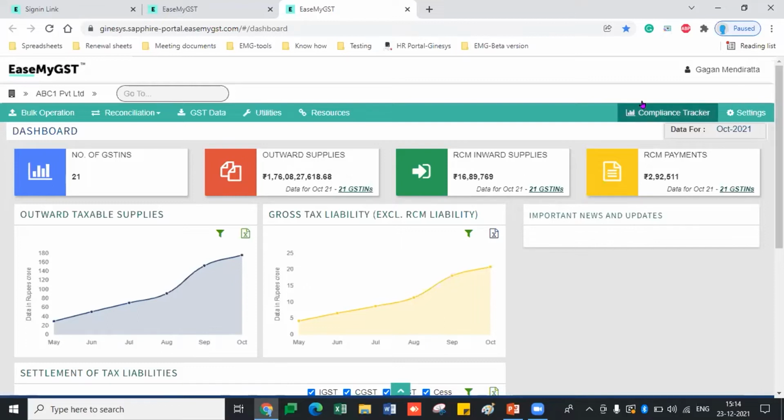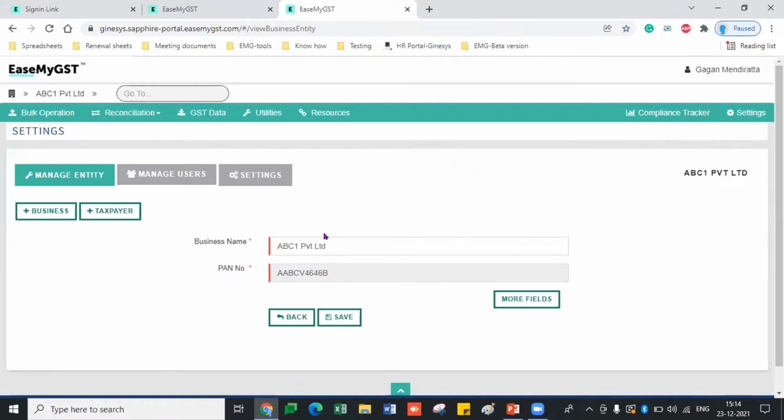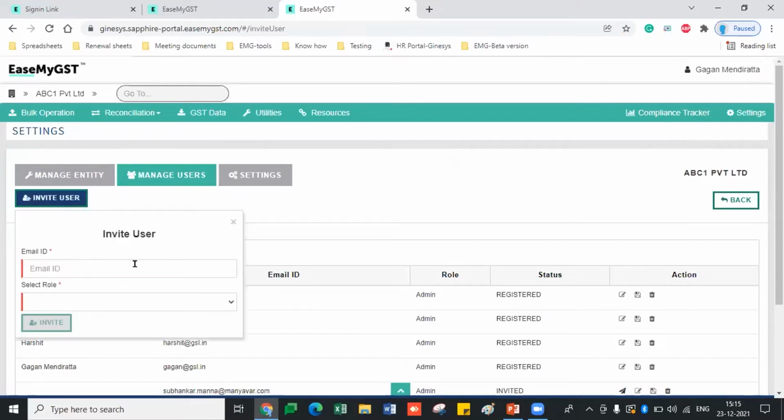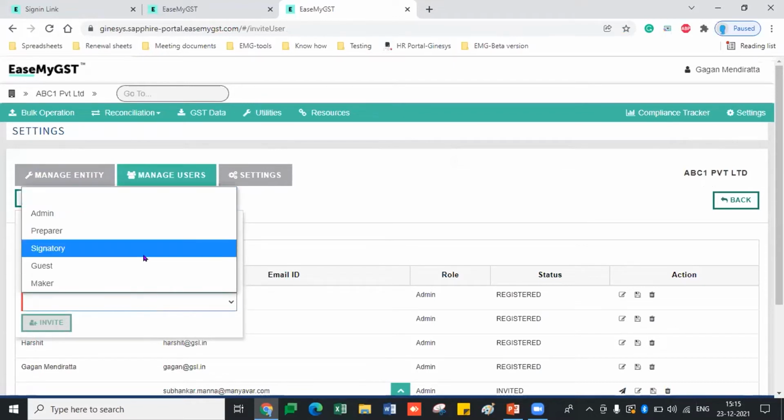If we go to the settings section, many of the users are asking what ISMA GST can do with regard to managing user roles. So we are now managing users by just inviting the user. According to your business role, you can provide the user with access as admin, preparer, signatory, guest, maker, any of the access, depending upon the role.